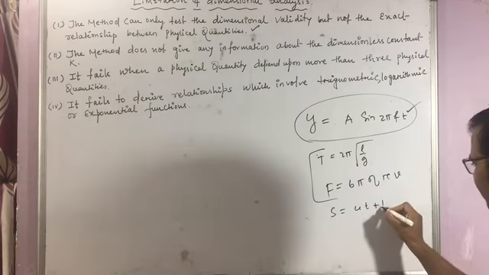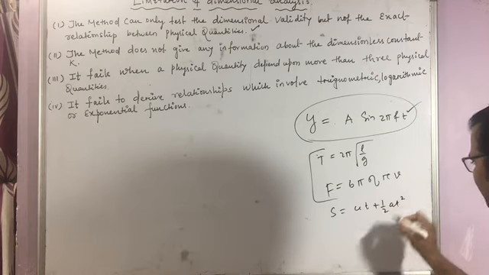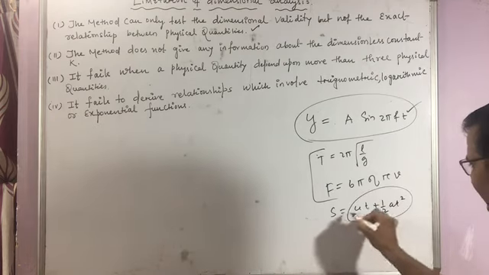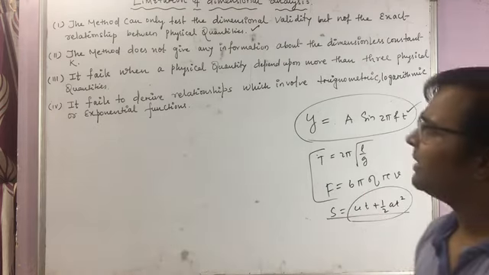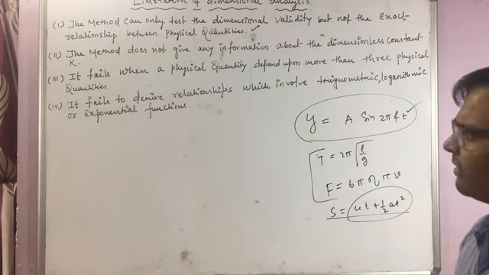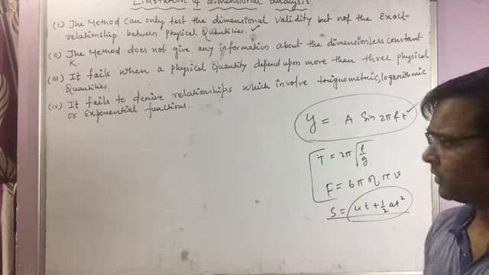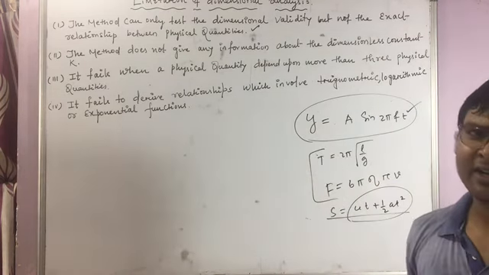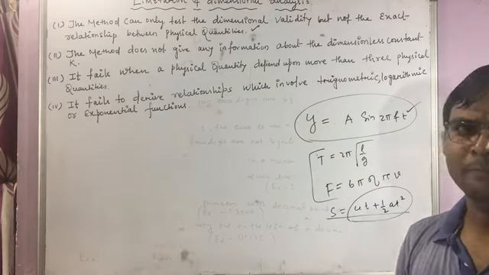But if it is s is equal to ut plus half at square, then this entire equation cannot be determined by the method of dimensions. So we can only check the consistency here. But it is a useful tool. Clear?